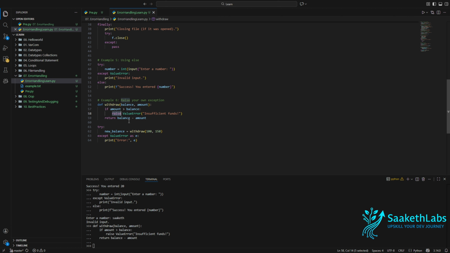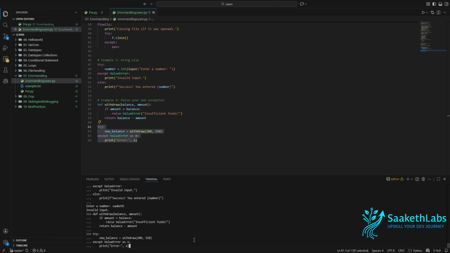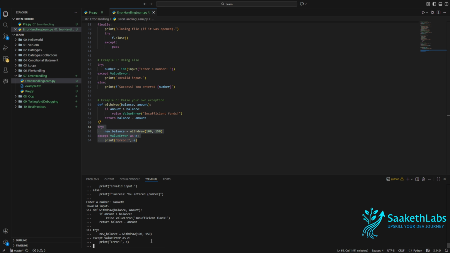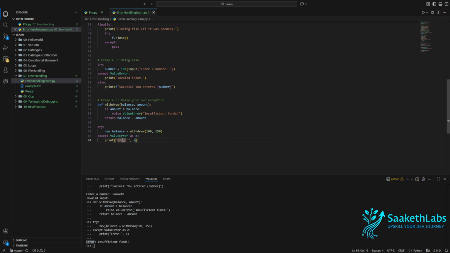So let me now try to run this. As 150 is greater than 100, it should throw a value error. As you can see here, error is from here, and we are trying to print the e, which says insufficient funds.